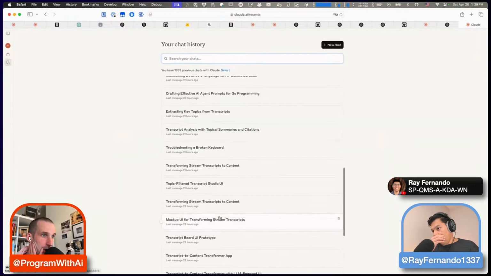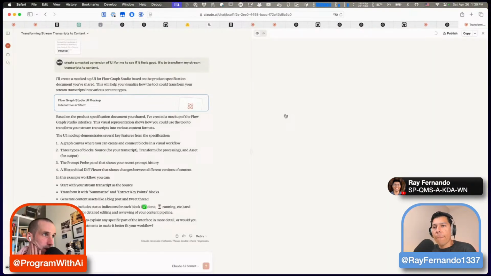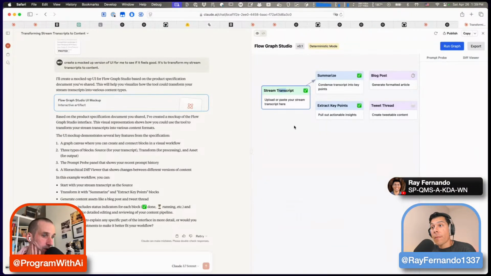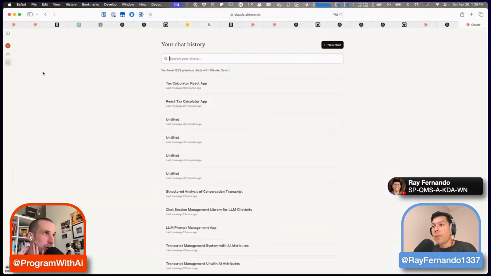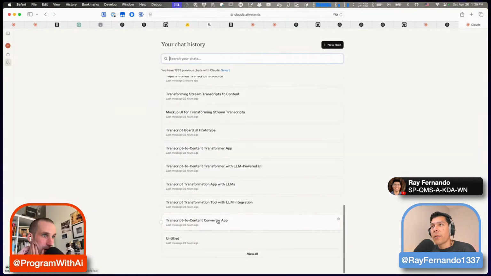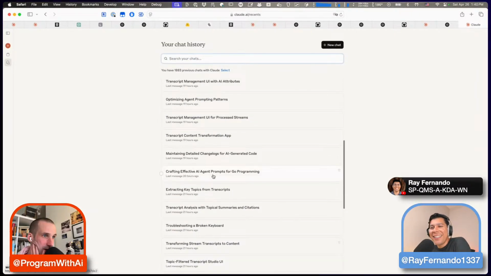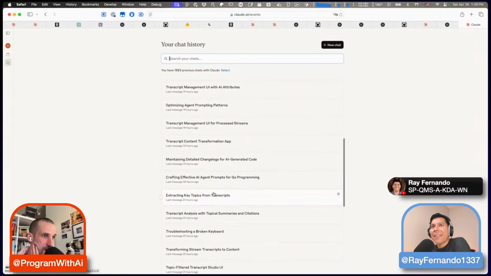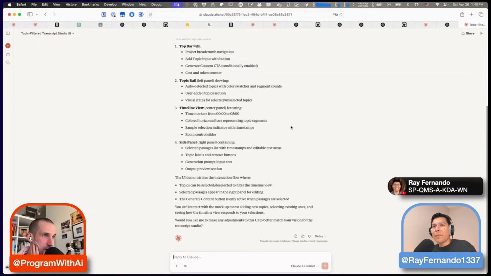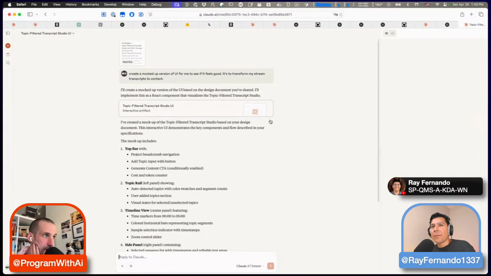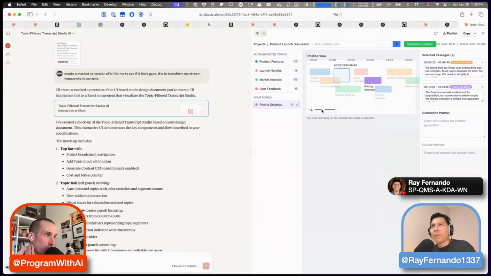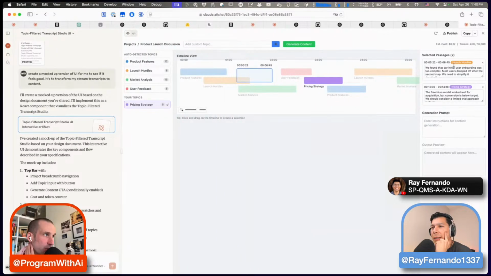So if I go into Claude, what do we have here? Transforming screen transcripts to content, and then you get these different mockups of what this could look like. Oh, this was one of the shitty ones. Let me see. Crafting effective agent prompts. No, topic filter transcript studio UI. You get all these different ideas that, of course, don't really work, and I don't really care about the fact that they work. I just want to get a feel of is this actually worth building?